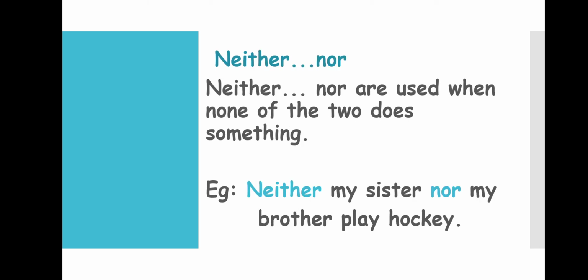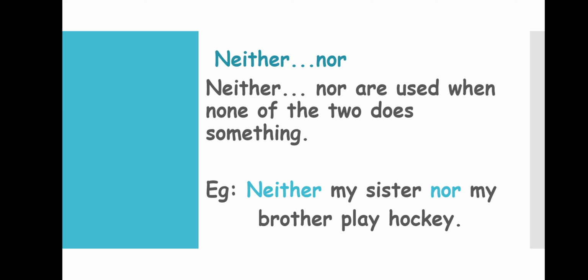Okay, then the next one is neither nor. Neither nor are used when none of the two does something. If in a sentence we have two persons and those two persons are not doing any action, then we can use neither nor. Look at the example given here.